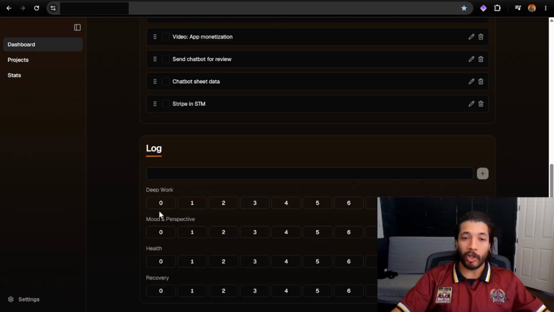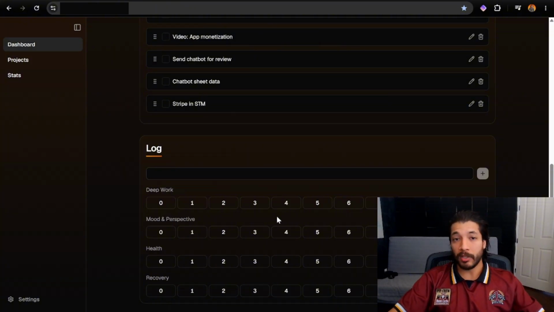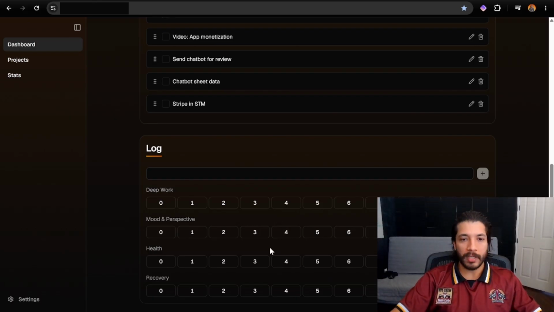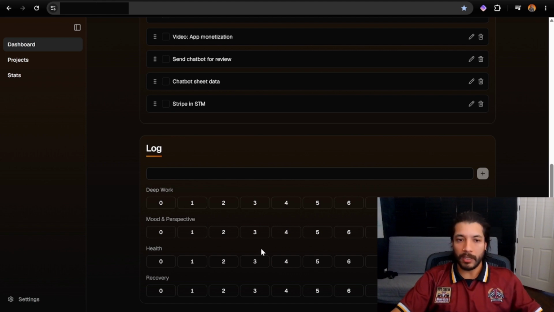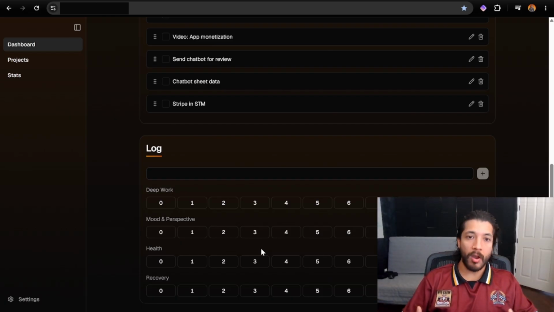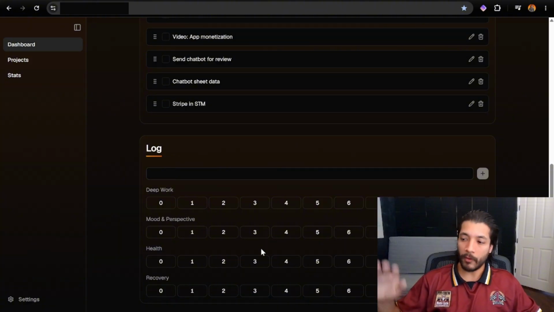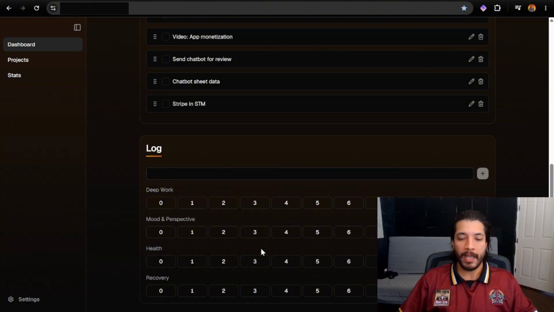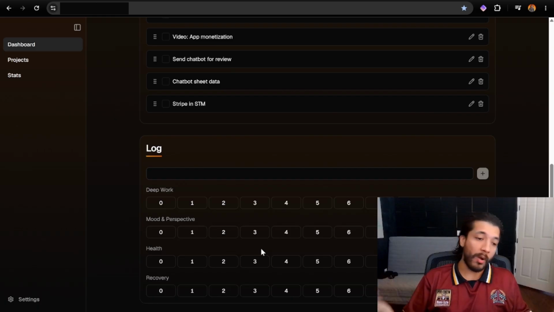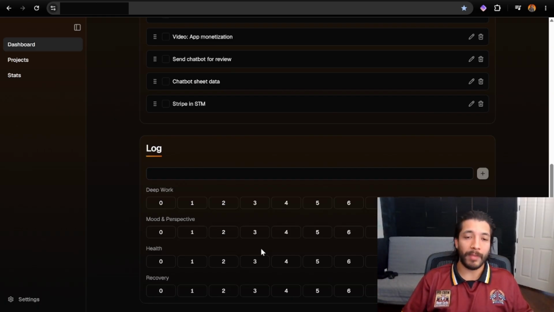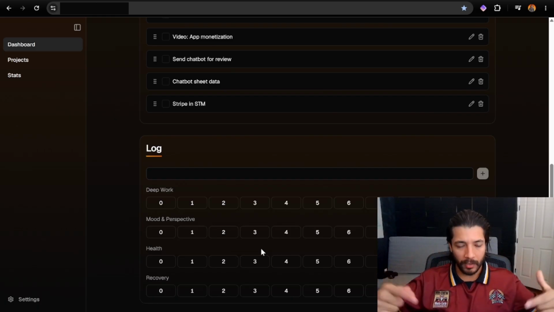Down below is a logging system, and this is something I specifically picked up from Rob Dyrdek. He has his own software that is focused on time management, and what he does is he scores his day. He has different metrics than I use here, but for me, I wanted to focus on these four things. Deep work, meaning the hours where I felt lost in the work, where I potentially have the music on, or I just have no outside distractions, no phone close to me, nothing like that, and I am working. I can be working on one thing or multiple things, whatever it may be, but I am working and I am feeling this sense of progression.